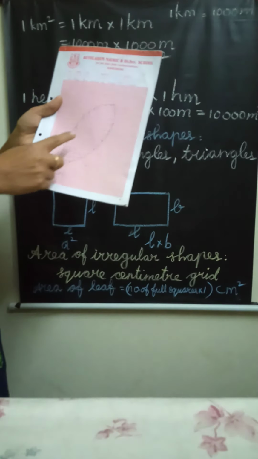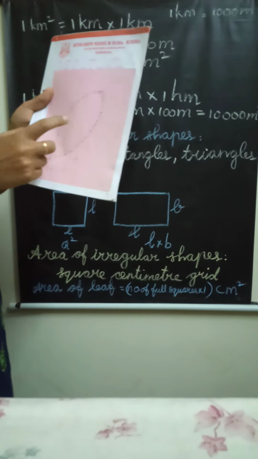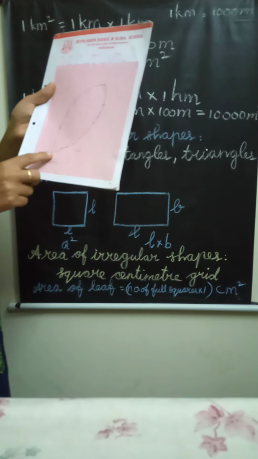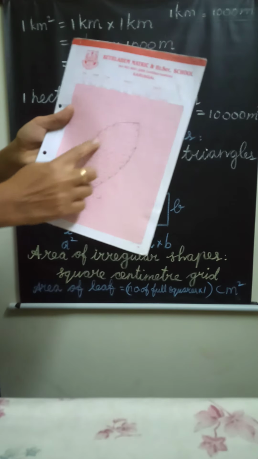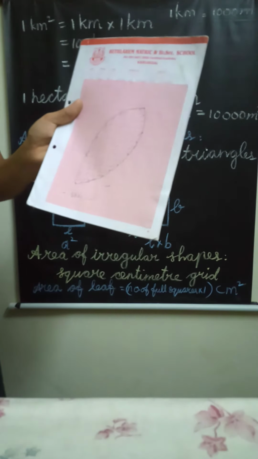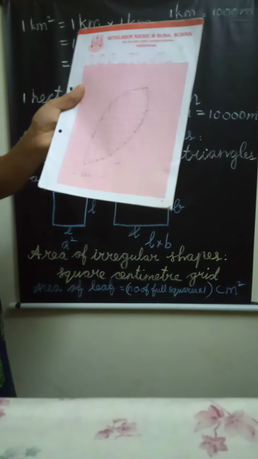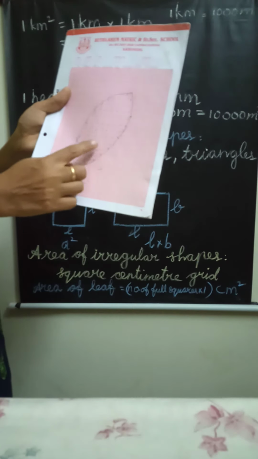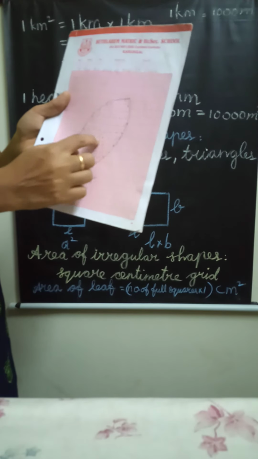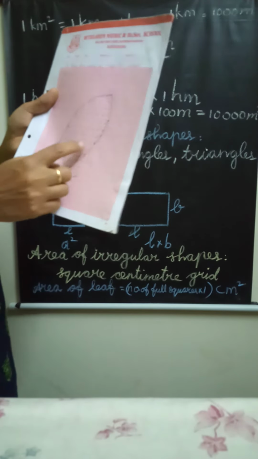Next, after drawing this picture, there will be some complete squares and some incomplete squares within the outline. Then count the number of complete squares and mark these with a tick mark. Count the number of complete squares and put the tick mark first.